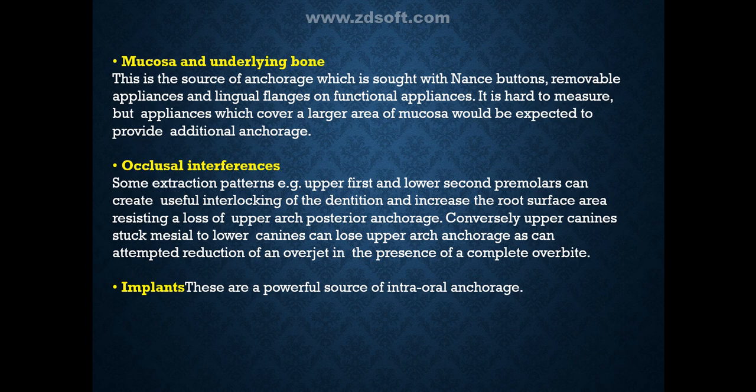Some extraction patterns, that is upper first and lower second premolars, can create useful interlocking of the dentition and increase the root surface area, resisting a loss of upper arch posterior anchorage. Conversely, upper canines stuck mesial to lower canines can lose upper arch anchorage as attempted reduction of an overjet in the presence of complete overbite. Implants: these are a powerful source of intraoral anchorage.